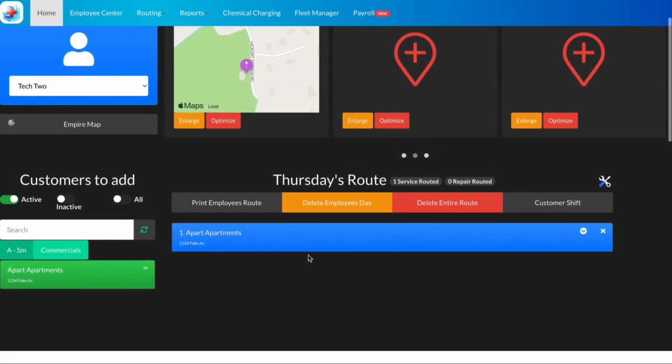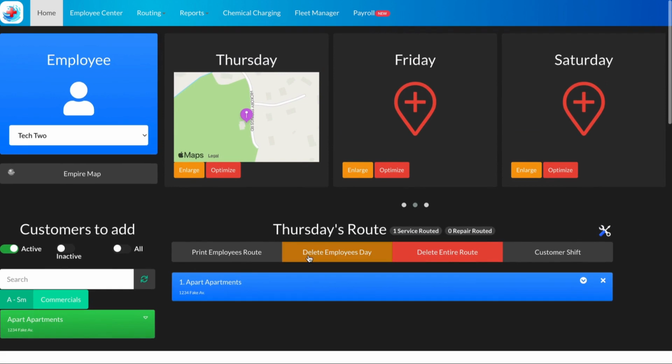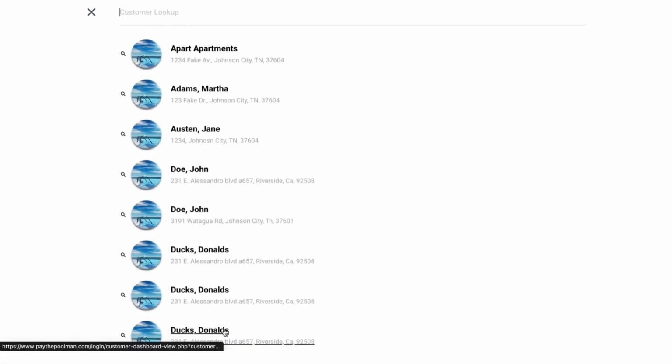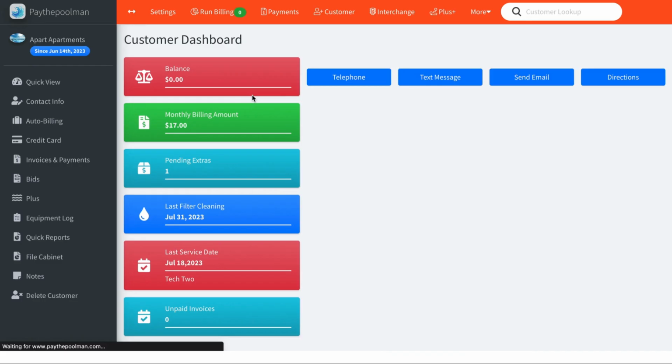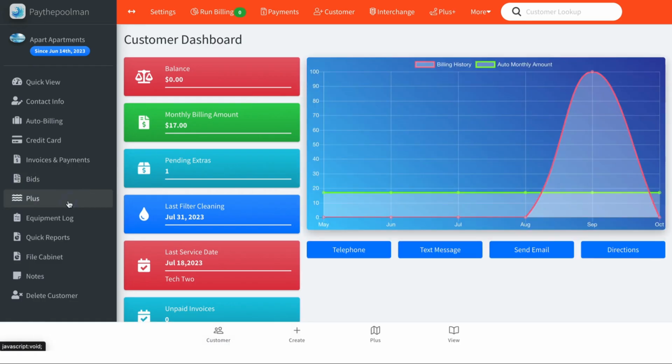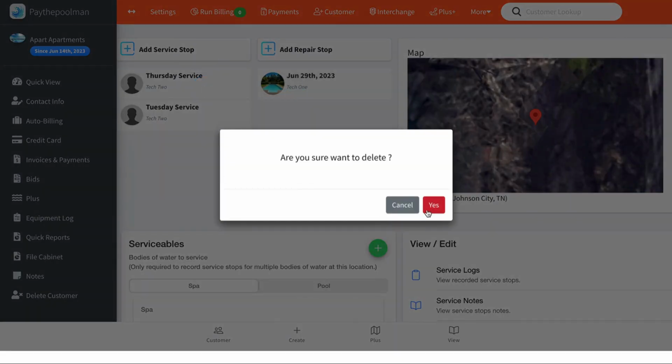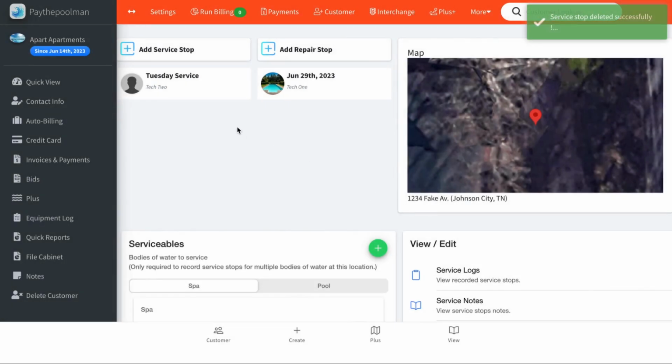So let's go to their customer page and take a look at this information. We'll click Home, we'll click Customer, Apartments here, and Plus. So we see here they're scheduled for Tech 2 on Tuesday and Thursday. Now let's go ahead and remove these and take a look at another way to do this. So let's delete this date and delete this date.